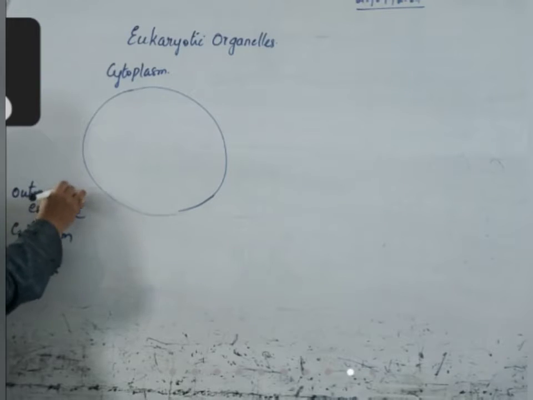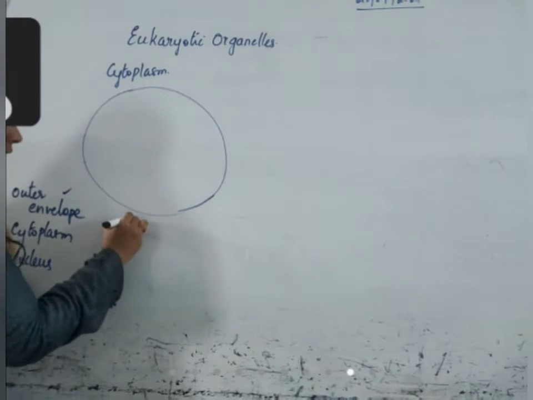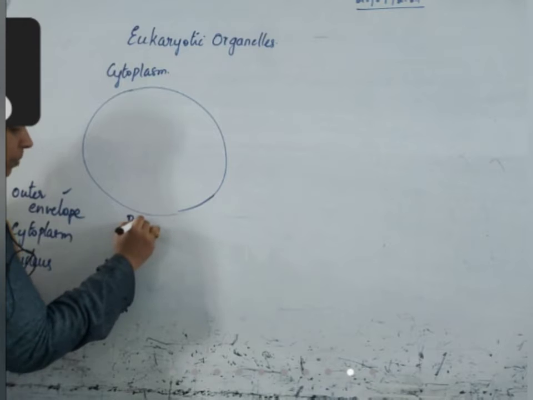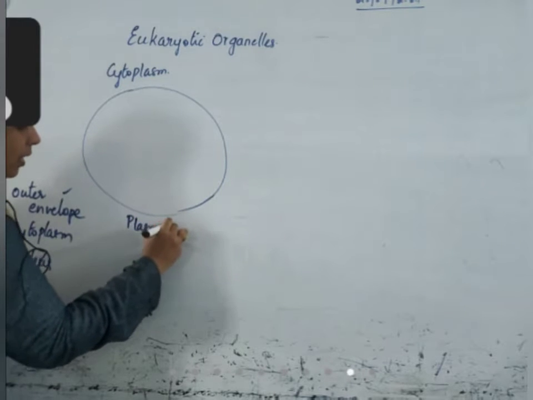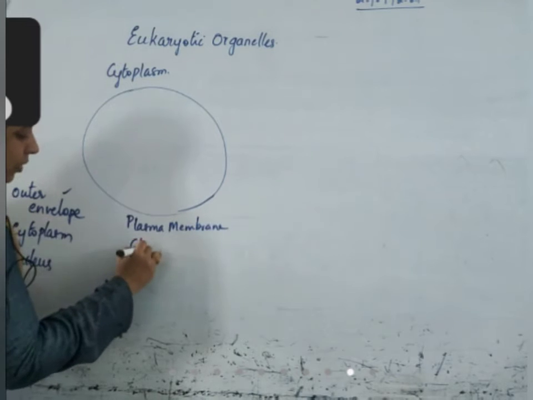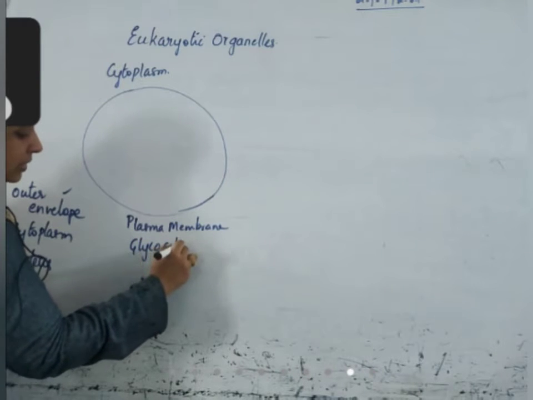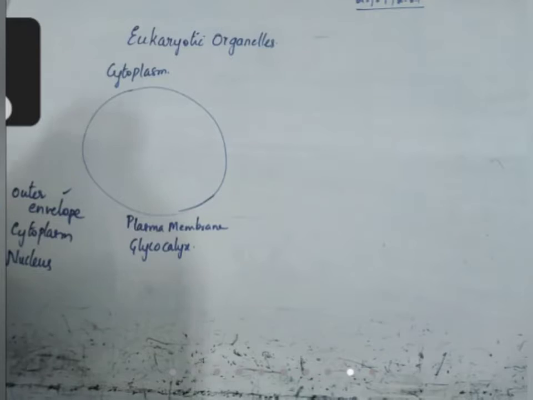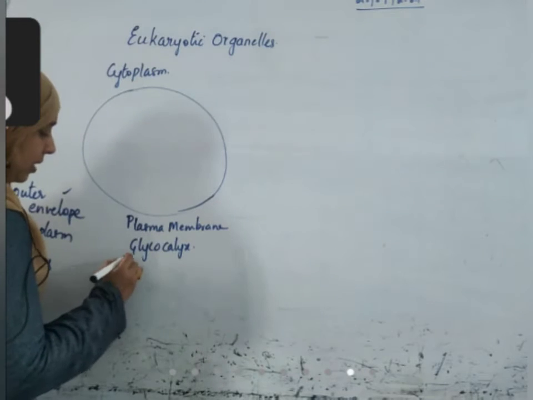We have already discussed the outer envelope. We had a discussion on plasma membrane. We discussed glycocalyx. This glycocalyx is present only in case of prokaryotes.